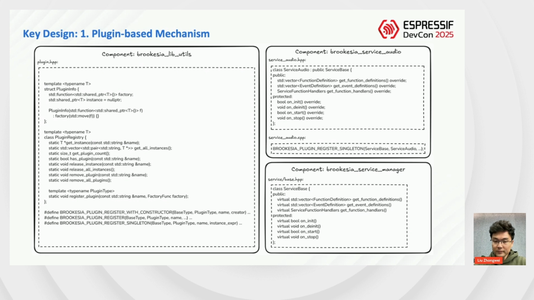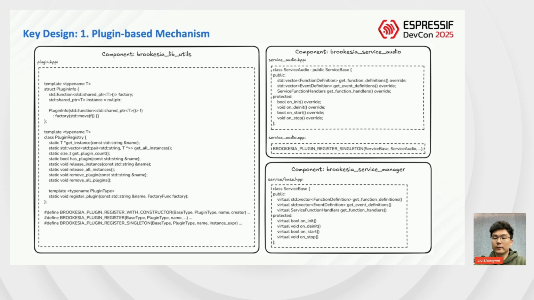encapsulates the registration functionality. The Brookesia Service Manager provides the base class for all services. Functional services like audio simply inherit from this base class and use the plugin macro for automatic registration.